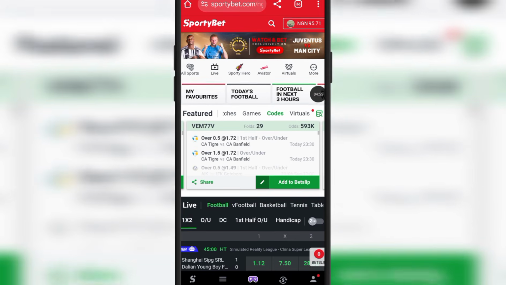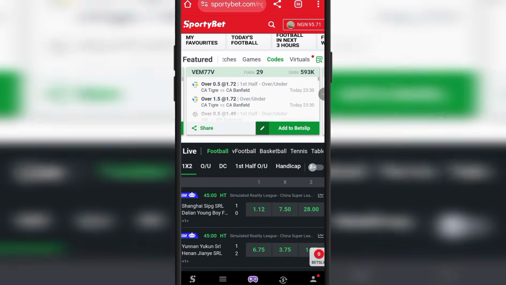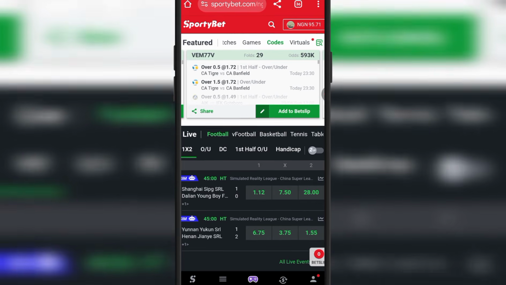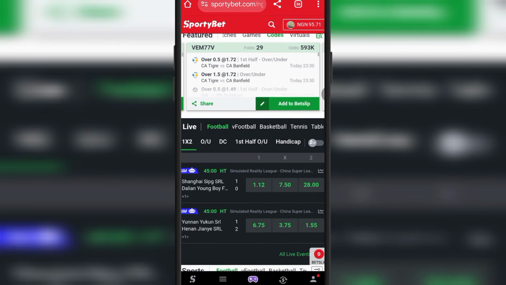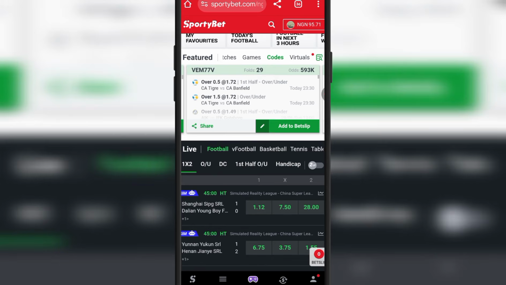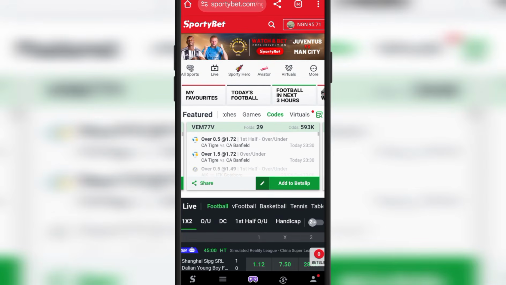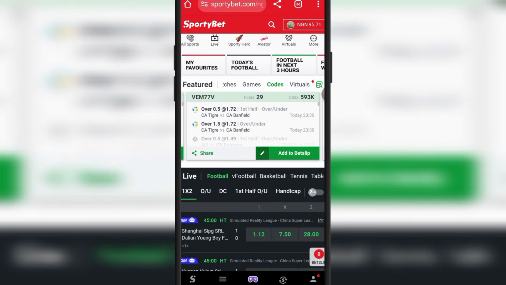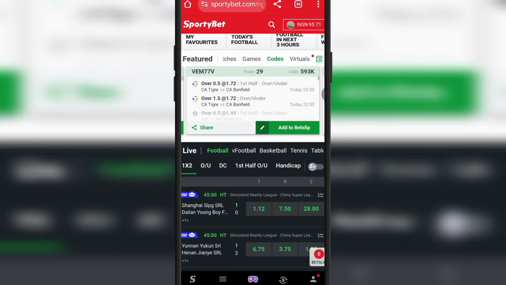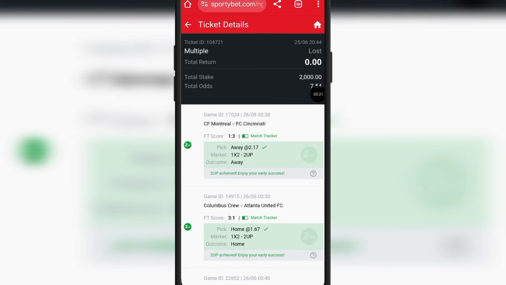So this is my bookmaker, which is Sportybet. But if you're using other bookmakers like OneXBet, Betway, BetNaija, or whatever bookmakers you're using, you are also good to go, right? So let me take you to my bet history. I want to show you a particular ticket I used this AI to predict and the silly mistake I made. I'm going to tell you what to do and what not to do so you can avoid the silly mistake I made. So let me go to my bet history and I'll show you.